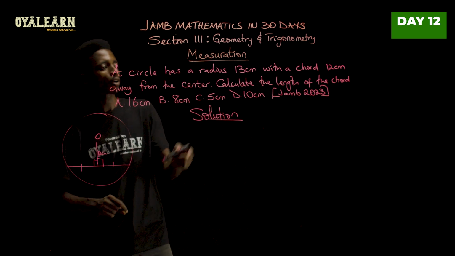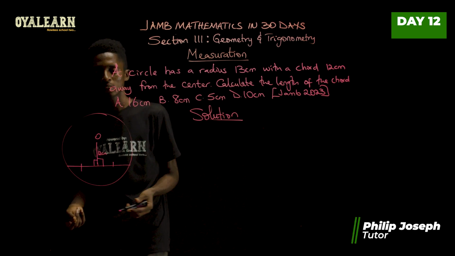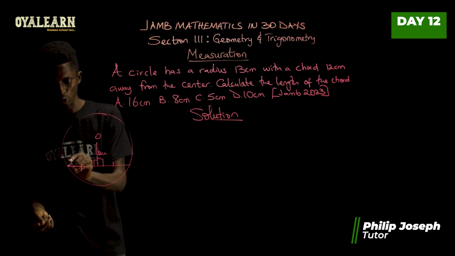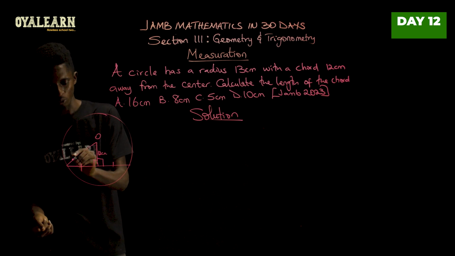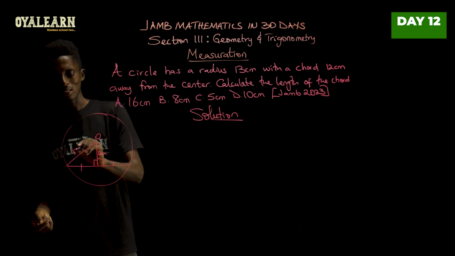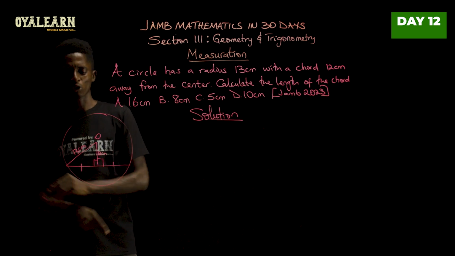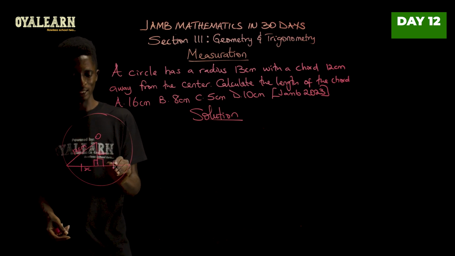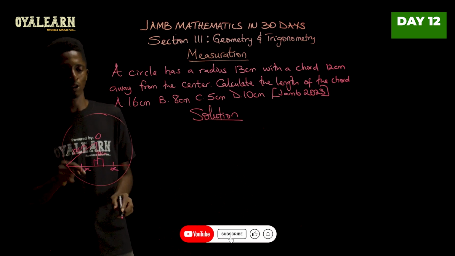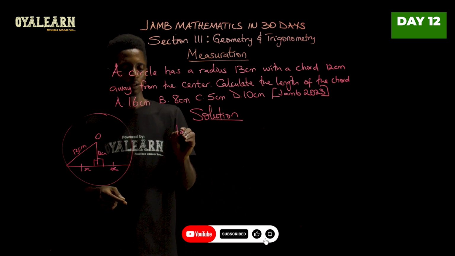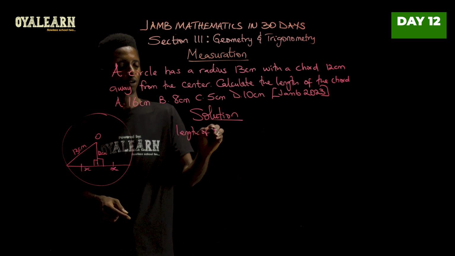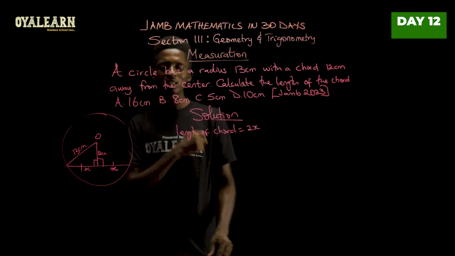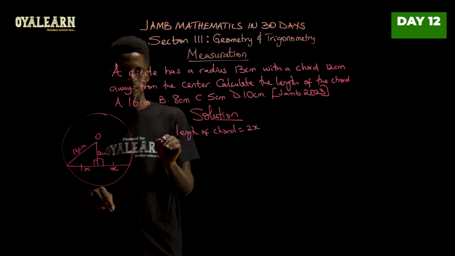So now we also know that this same circle has a radius of 13 centimeters. So let's just pick one side and draw a radius that will come from the center to the tip of this chord, like so. So this is 13 centimeters. So we have a right angle triangle here, and we know this length here is same as this length here. So let's just call this x and this as well x. So the length of the chord is going to be 2x, right? But let's find the value of x by applying Pythagoras.